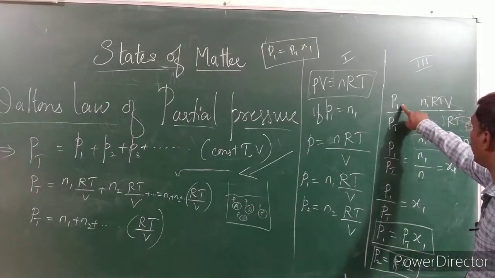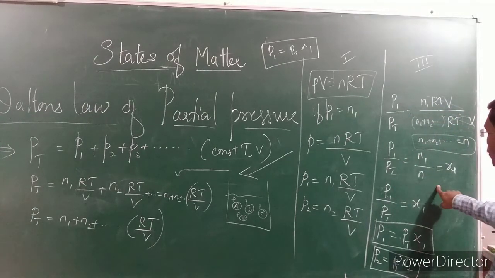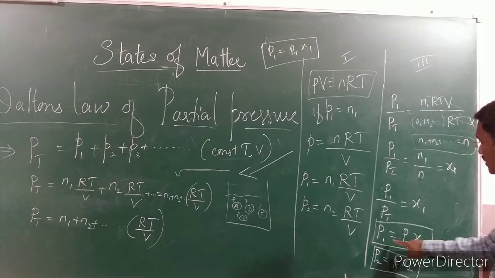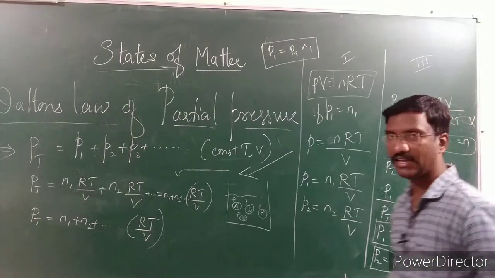So here we are dividing P1 divided by Pt, and by dividing all the components we get P1 upon Pt is equal to X1. Rearranging, we get P1 is equal to Pt into X1.